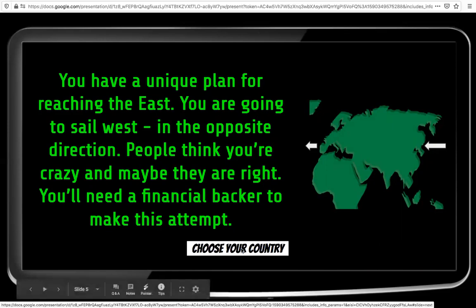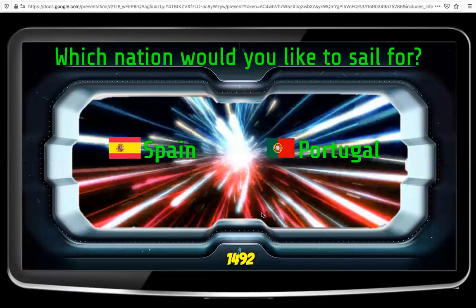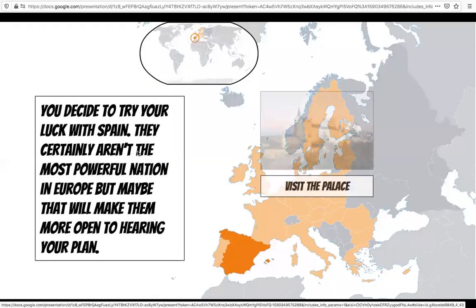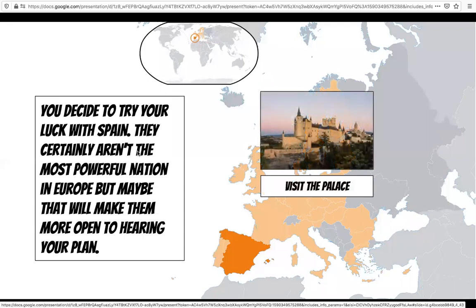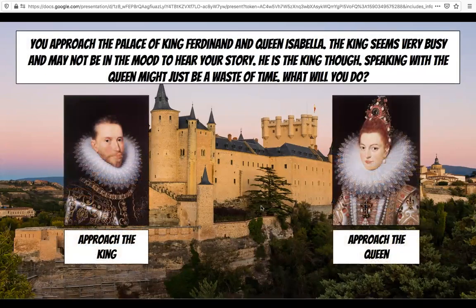So let's choose a country. Two choices, Spain or Portugal. Let's go with Spain for this. It's going to have you visit the palace, and you're going to continue to select your choices.